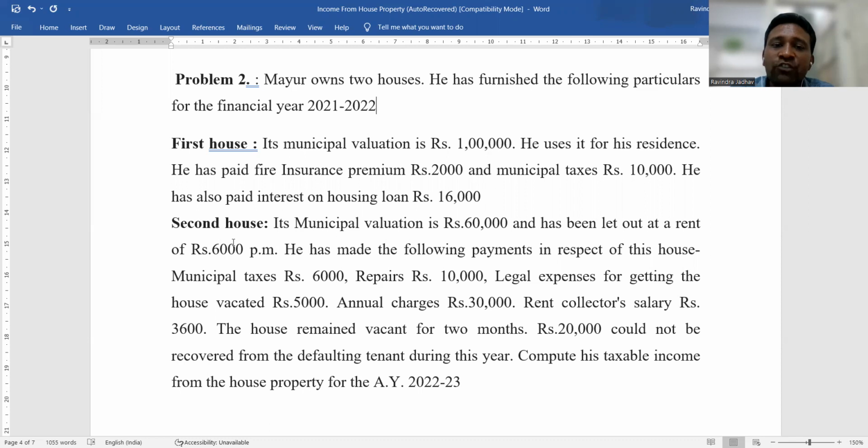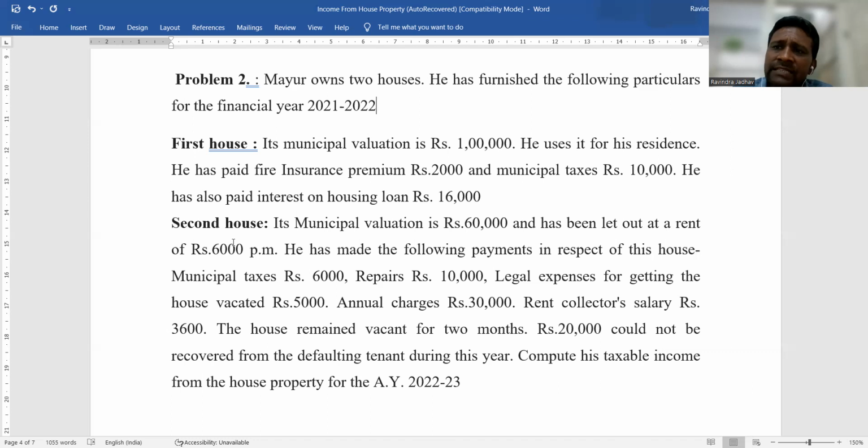He paid municipal taxes of rupees 6,000 and we deduct it from gross annual value. Repairs rupees 10,000 is also an expenditure on house property, but it is not allowed for the purpose of deduction. Similarly, legal expenses for getting the house vacated rupees 5,000, annual charges rupees 30,000, and rent collector salary rupees 3,600 are also not allowed.